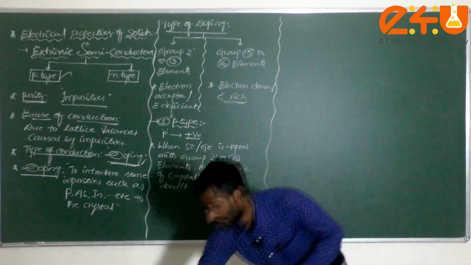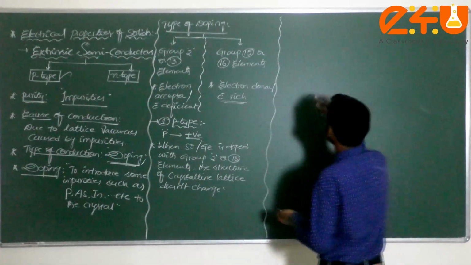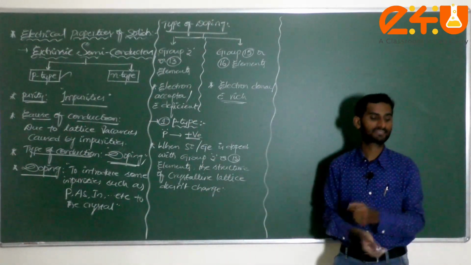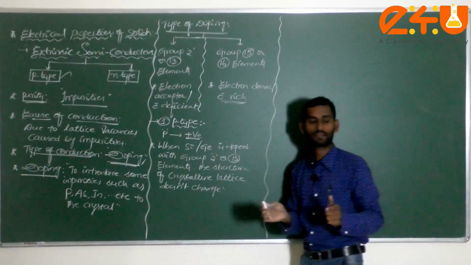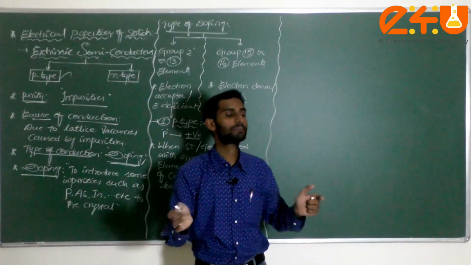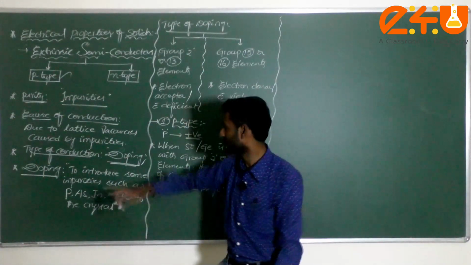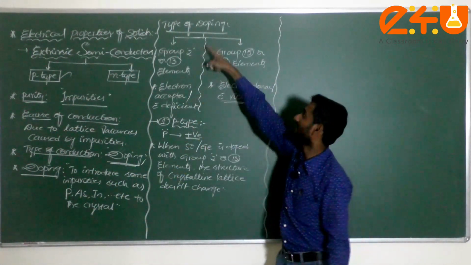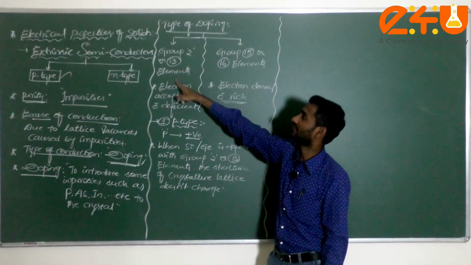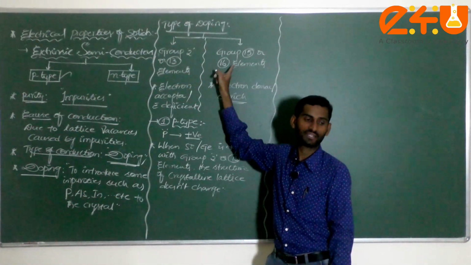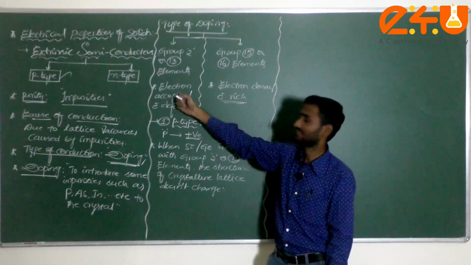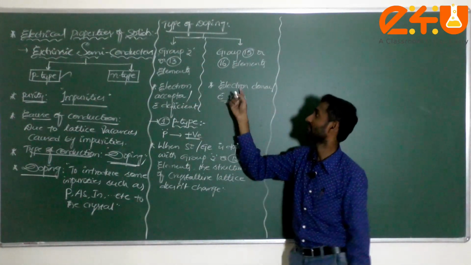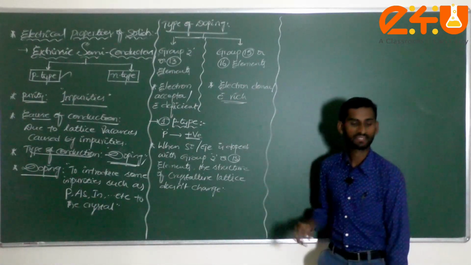Generally, first we have to take an intrinsic semiconductor, and into that intrinsic semiconductor we introduce some impurities. That process is called the doping process. There are two types of doping. We can dope with 13th group elements or with 15th or 16th group elements. The 13th group is an electron acceptor or electron deficient species, but in the other case it is an electron donor or electron rich species.